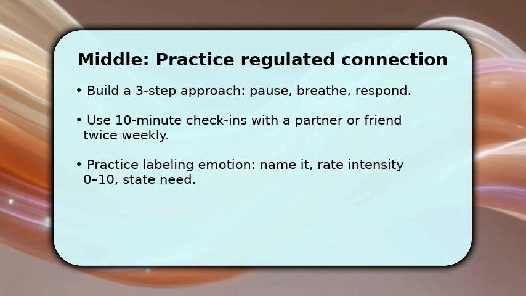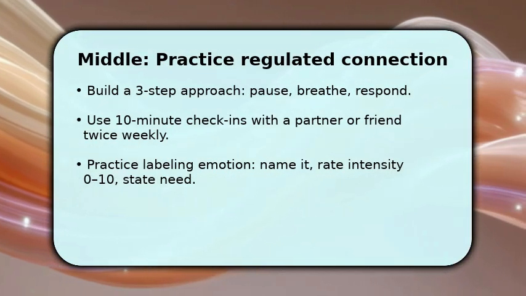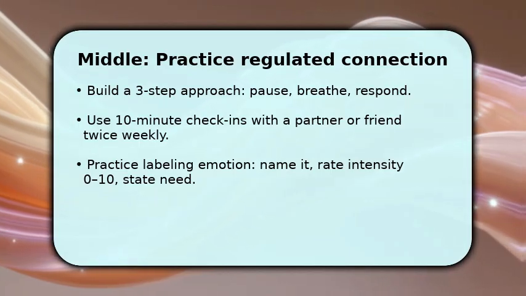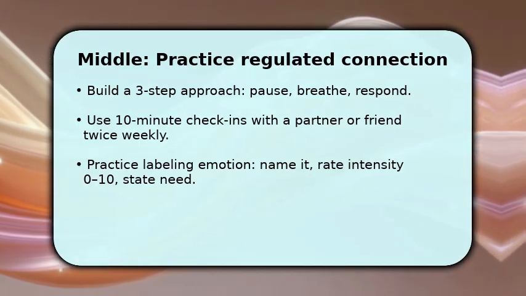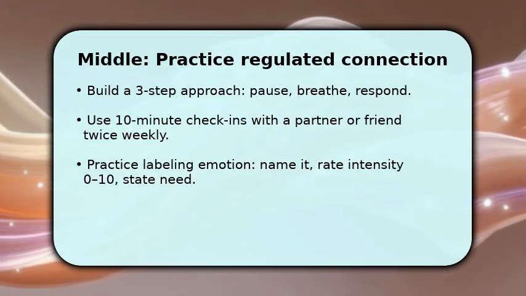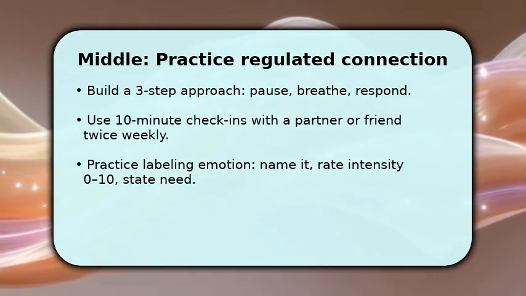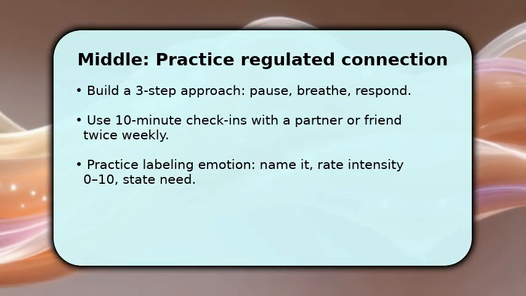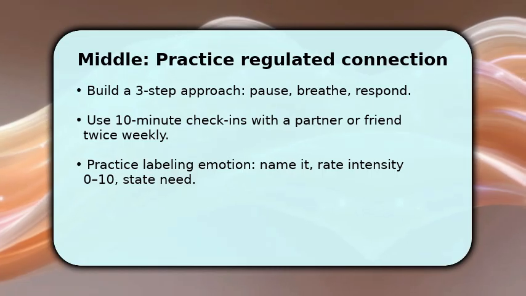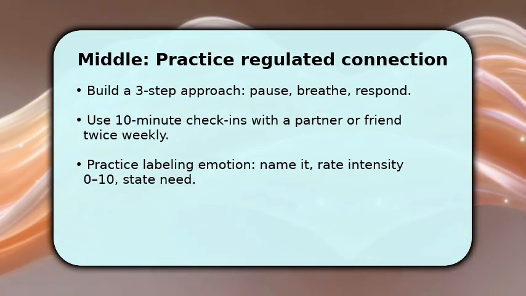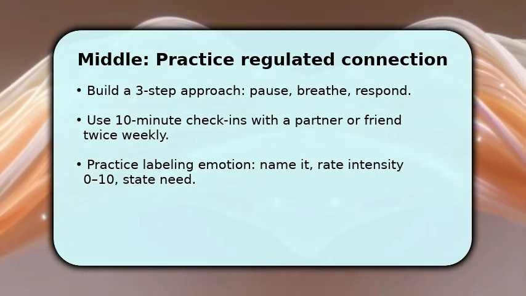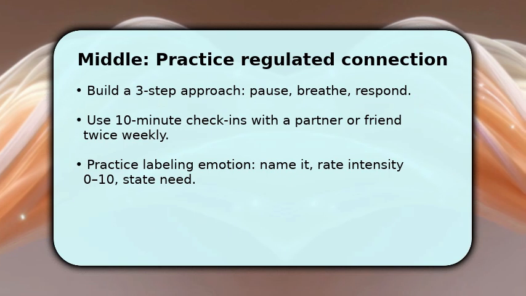Now you practice regulated approaches to connection. This is where change deepens. Start with a 3-step routine. Pause when you feel distance, take 3 slow breaths, then give a brief, honest response. Make 10-minute check-ins twice weekly with a trusted person to rehearse openness without pressure. During these moments, label your emotion, rate intensity from 0 to 10, and state one simple need: clarity, time, or support. These repeated small exposures teach your nervous system new patterns and reduce automatic withdrawal.